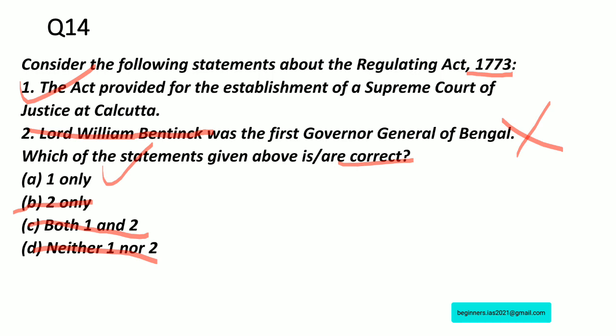Its defects and weaknesses were exposed when it was put to work, and the supervision of the British government was ineffective. The Governor General had to face the opposition of his council, who united against him, and under this Act he had no power to override them, though in case of an equal division he had a casting vote.